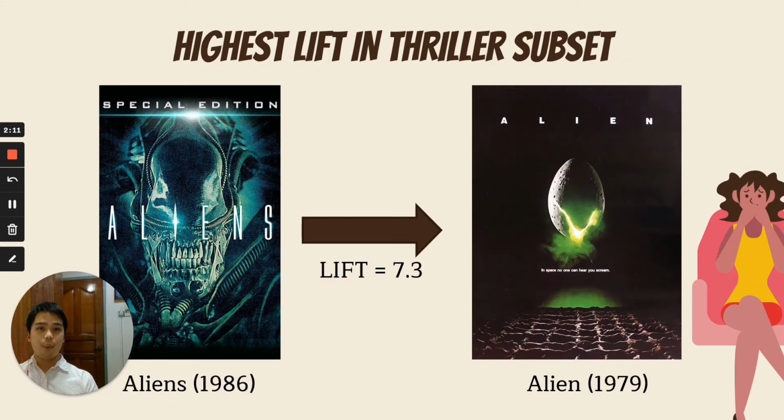Have you guys watched thriller movie? The highest lift in the thriller subset is contributed by the antecedent of Aliens in 1986. Audience who watch Aliens in 1986 is very likely to watch the Alien in 1979, which is the earlier version of movie.